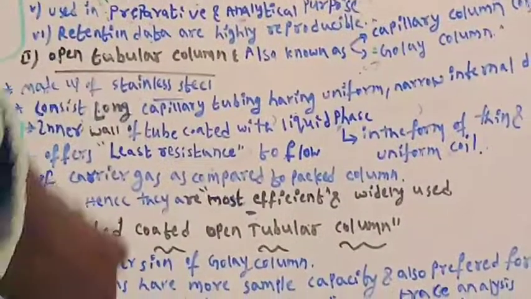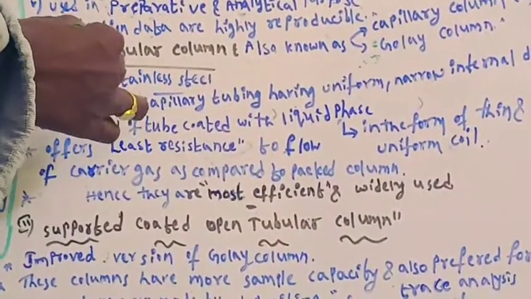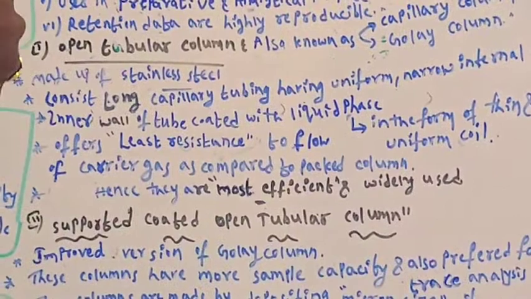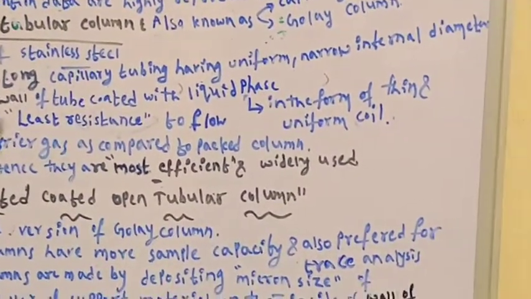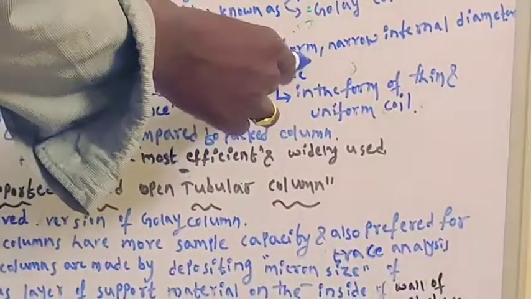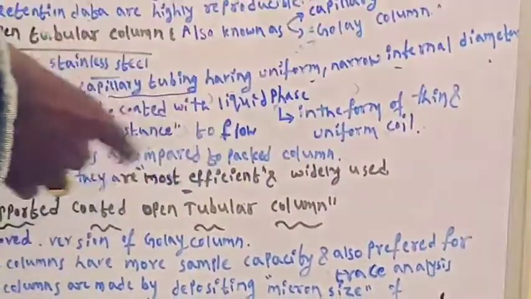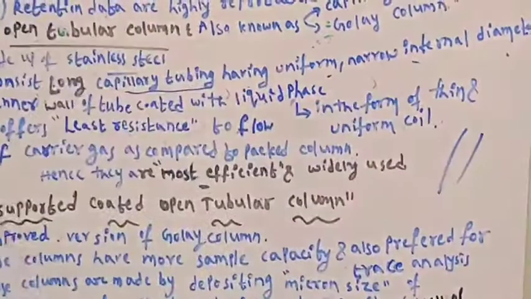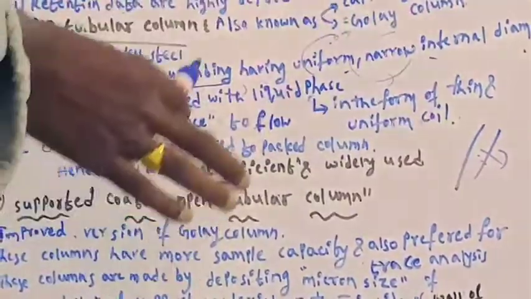This open tubular column consists of long capillary tubing having uniform narrow internal diameter.